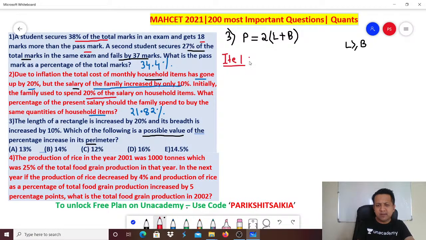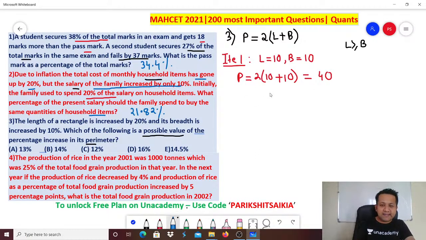Iteration 1. Let's say length is 10, breadth is 10. Remember, length is greater than or equal to breadth. So I'm taking the worst case scenario when both of them are equal. With the perimeter: perimeter is 2 times (10 plus 10), so 20 into 2, 40. Perimeter is 40. Correct?